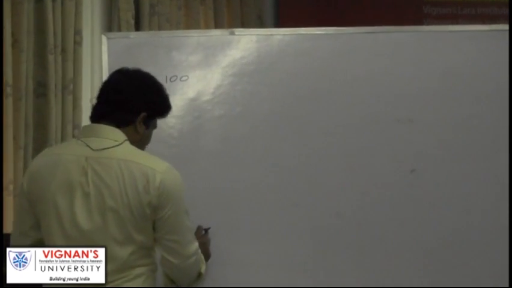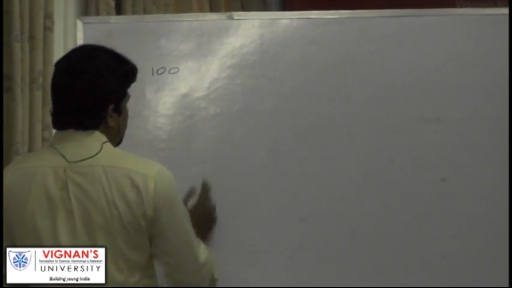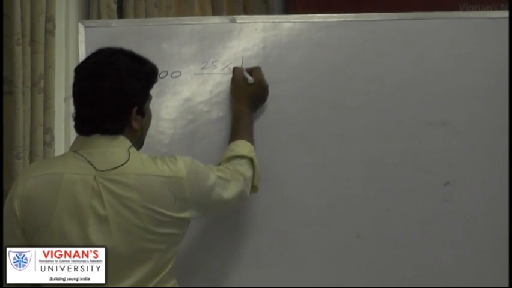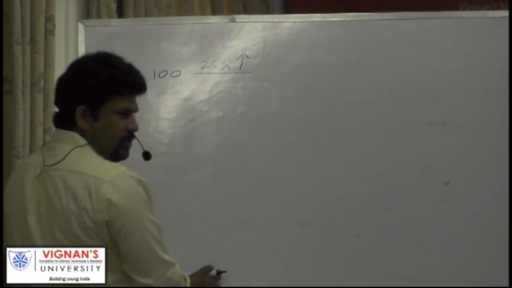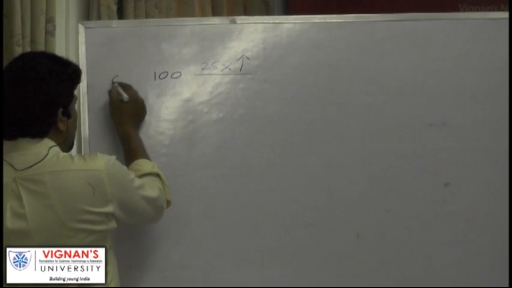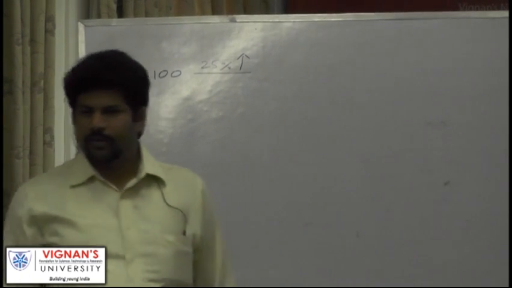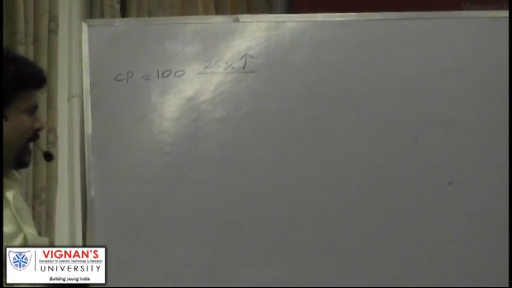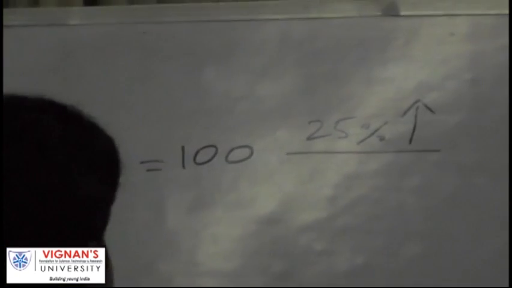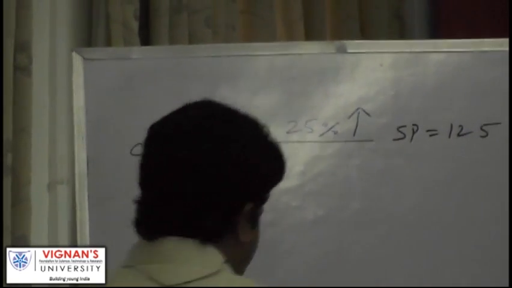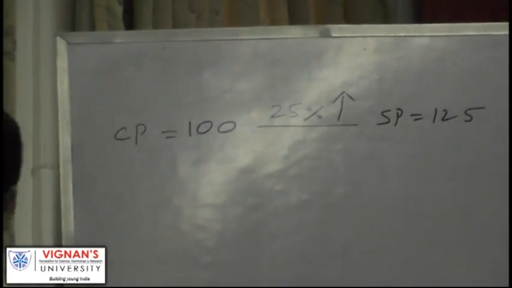Now, is he selling it for a profit or a loss? He is selling it at 25% more than what he bought, right? This is what he bought the book for. Now he is selling it at a profit of 25%. So at what price do you think he is selling? 125 rupees. This is what he is doing.